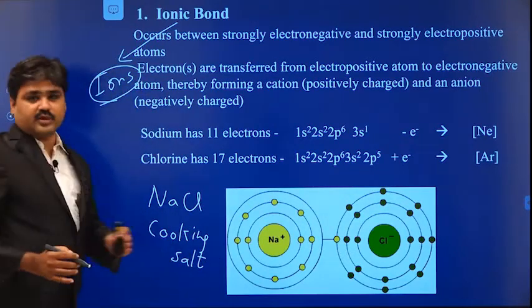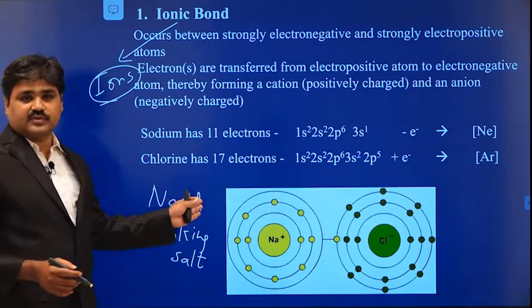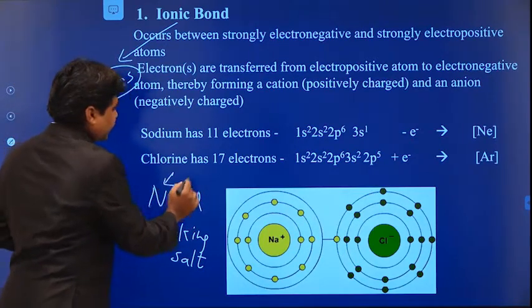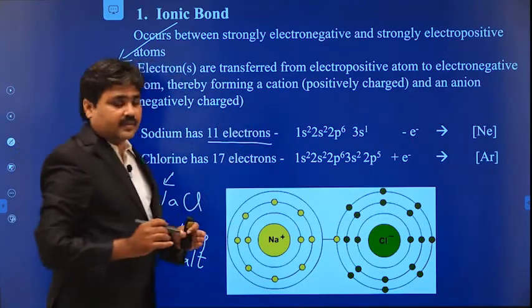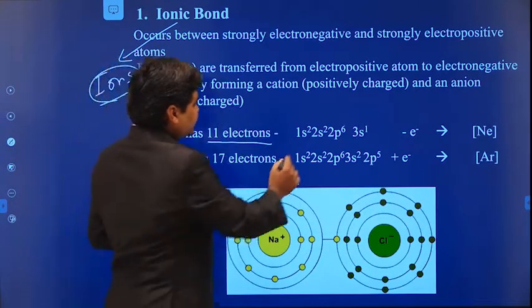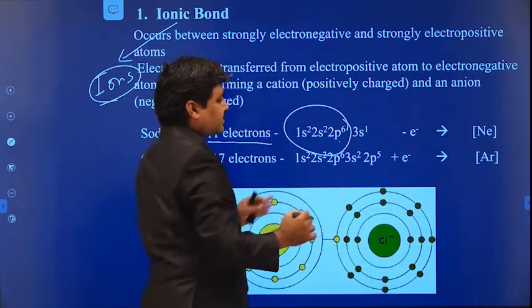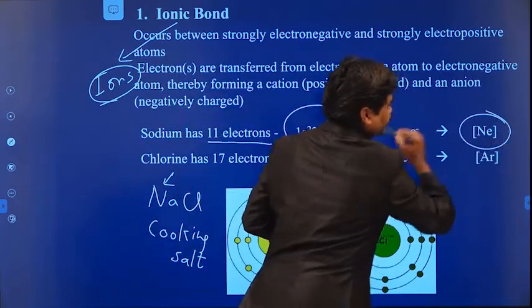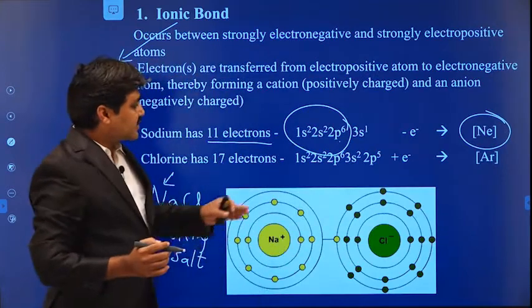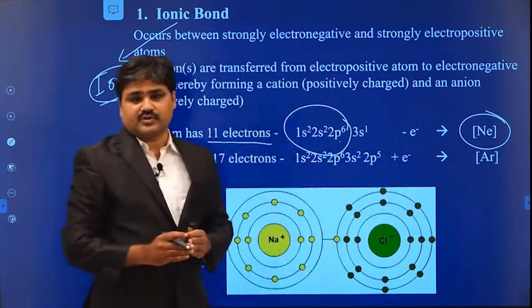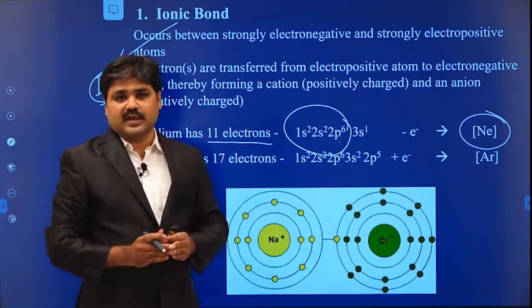So at your home you can see it's the cooking salt, which is also NaCl. This sodium atom contains 11 electrons, which means 1s2, 2s2, 2p6, 3s1. The 1s2, 2s2, 2p6 is the configuration of neon, which is a noble gas, which has the stable noble gas configuration.